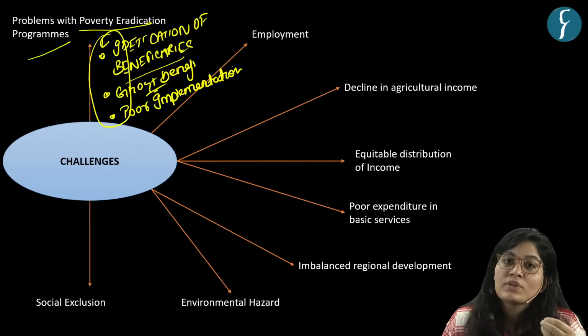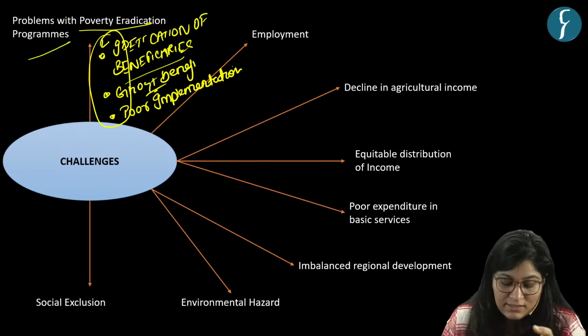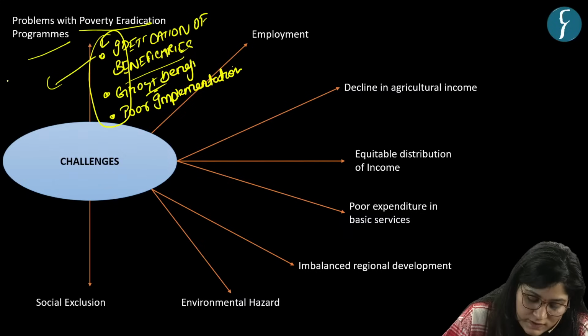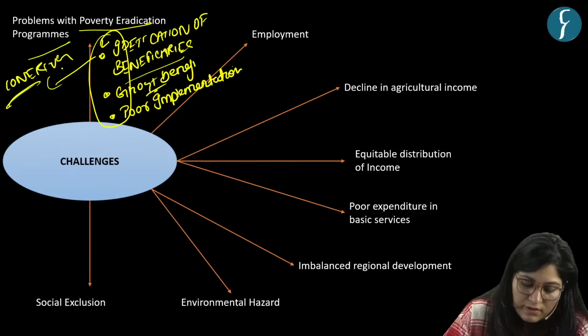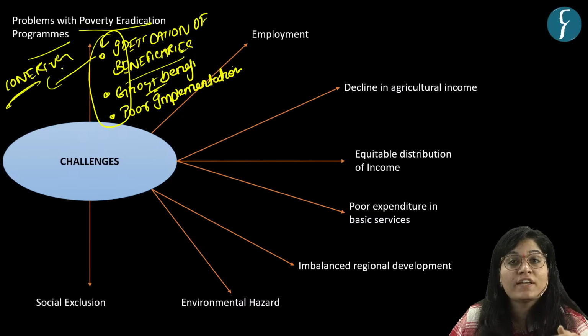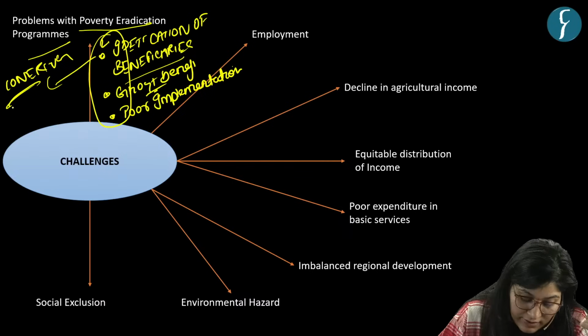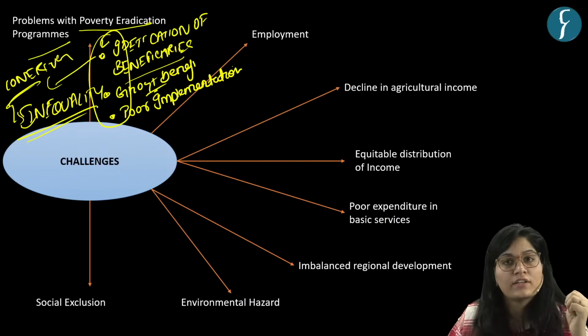Now, this is not the only problem. Because of these factors, few are successful in cornering resources. So it led to cornering of resources by few. Now, if few will corner the resources, what will happen? It will give rise to inequality, which is another challenge. Got it?